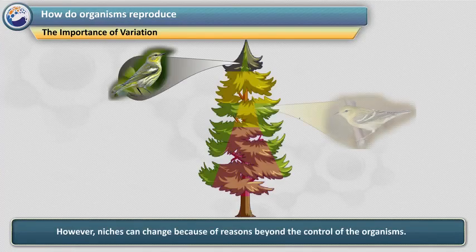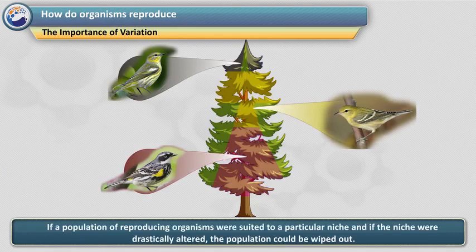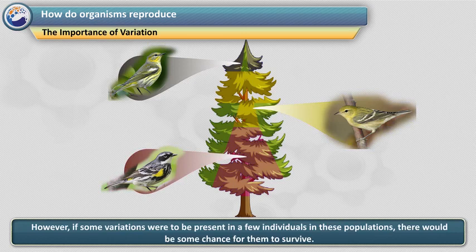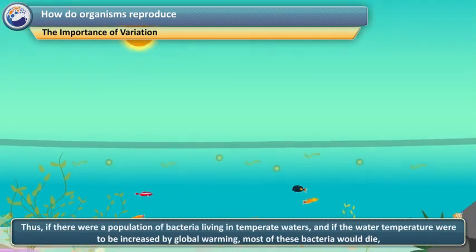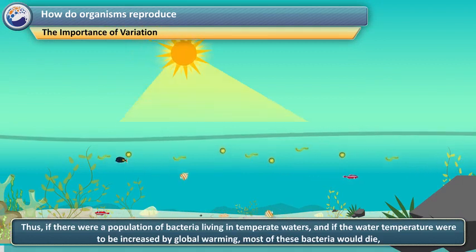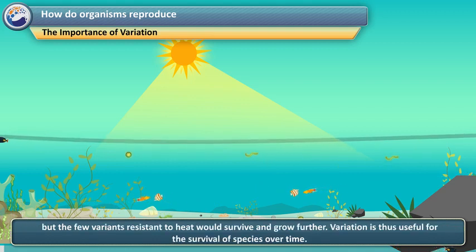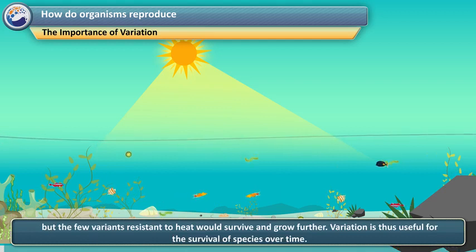However, niches can change because of reasons beyond the control of the organisms. If a population of reproducing organisms was suited to a particular niche and if the niche were drastically altered, the population could be wiped out. However, if some variations were to be present in a few individuals in these populations, there would be some chance for them to survive. Thus, if there were a population of bacteria living in temperate waters, and if the water temperature were to be increased by global warming, most of these bacteria would die. But the few variants resistant to heat would survive and grow further. Variation is thus useful for the survival of species over time.